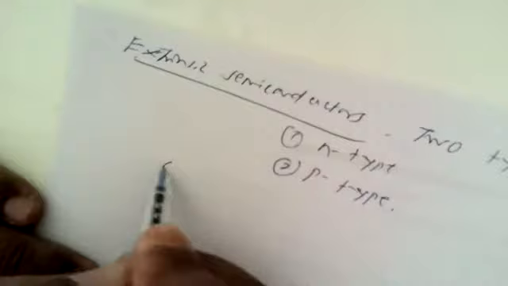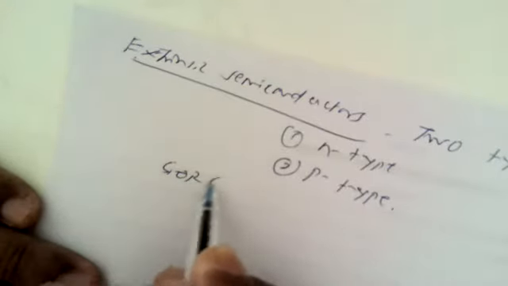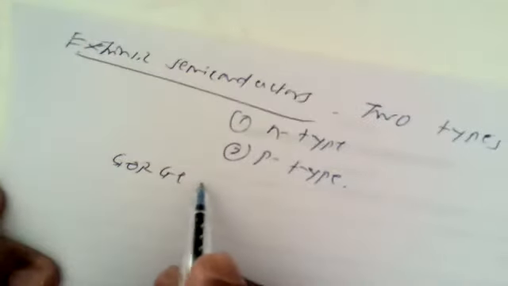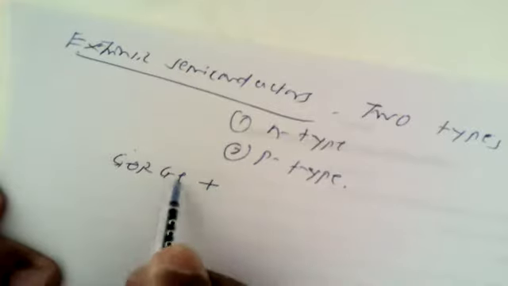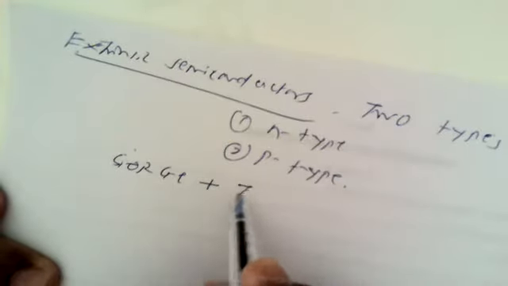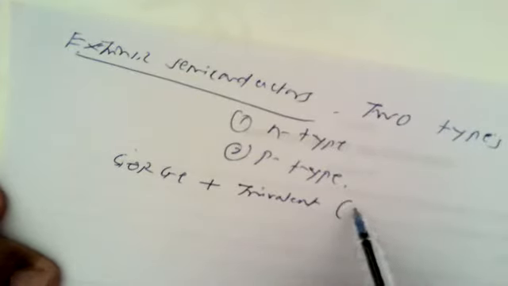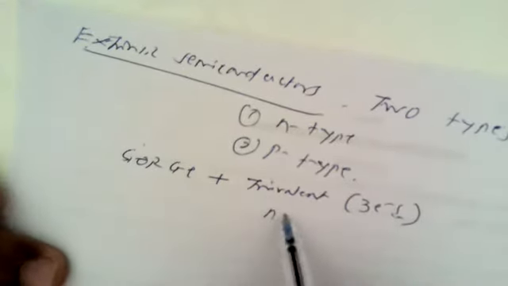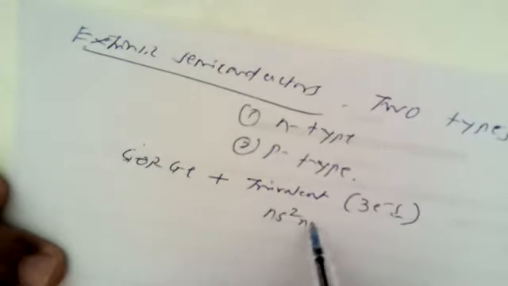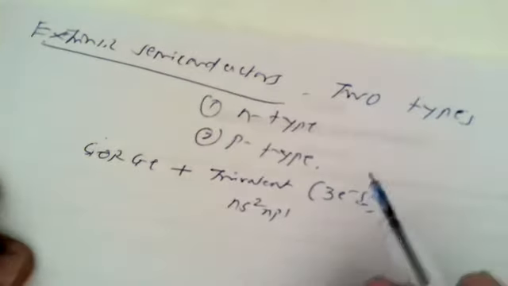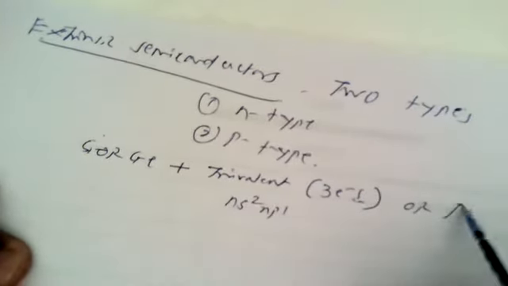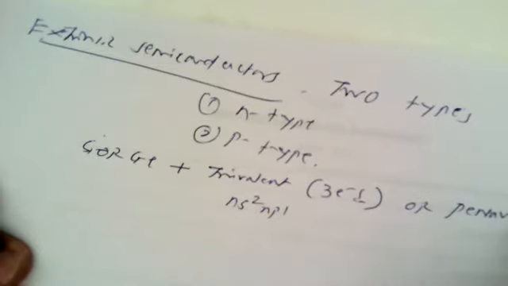As we have seen, to these crystals, either silicon or germanium, if a trivalent impurity, that means which can contribute 3 electrons, having the outermost electronic configuration as ns2np1, or a pentavalent impurity.